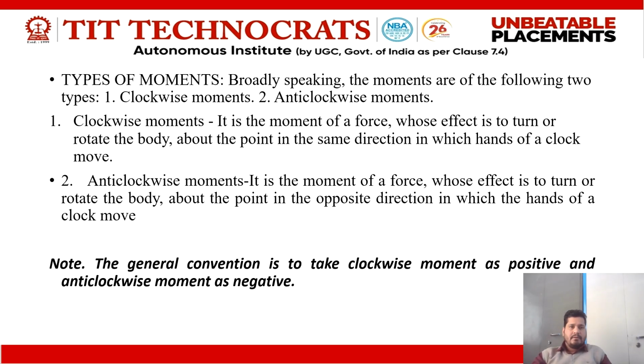Now we are going to discuss types of moments. Basically we have two types of moments. First one is clockwise moment and second is anti-clockwise moment. A clockwise moment is the moment of a force whose effect is to turn or rotate the body about the point in the same direction in which the hands of a clock move, meaning the direction of the clock. If we calculate a moment and its direction is clockwise, then we will take it as a positive moment.